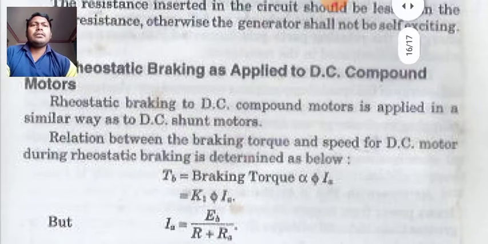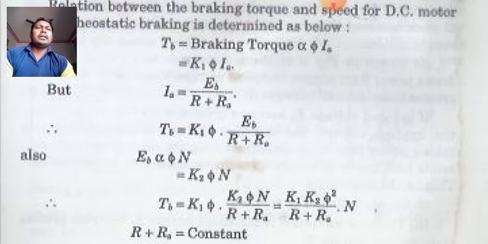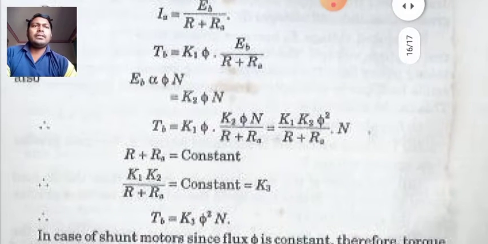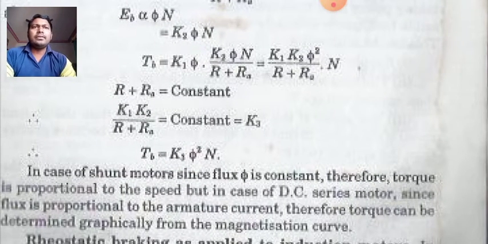Now Ia is equal to Eb by R plus Ra, and Tb is equal to K1 phi Eb divided by R plus Ra. Also we know that the back EMF Eb is proportional to phi into N, which is equal to K2 phi N. Now Tb is equal to K1 phi K2 phi N divided by R plus Ra, which is equal to K1 K2 phi square divided by R plus Ra whole into N, where R and Ra are constant.